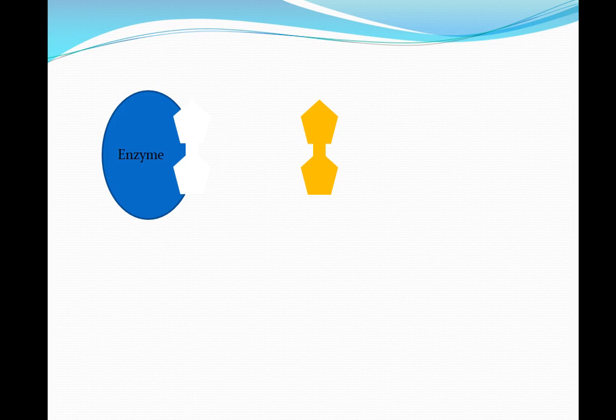As every lock has a specific key and the key can be inserted into the lock at a specific place only, similarly, every enzyme has an active site where the substrate or the reactant molecule can bind. So, like here.